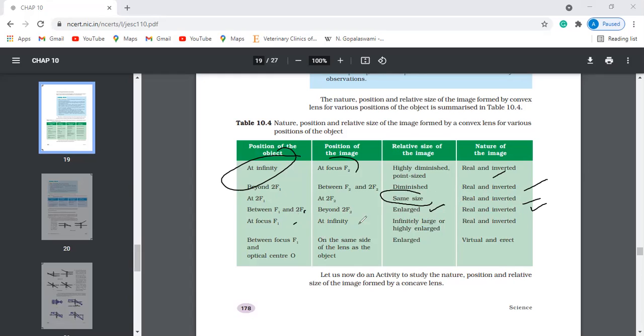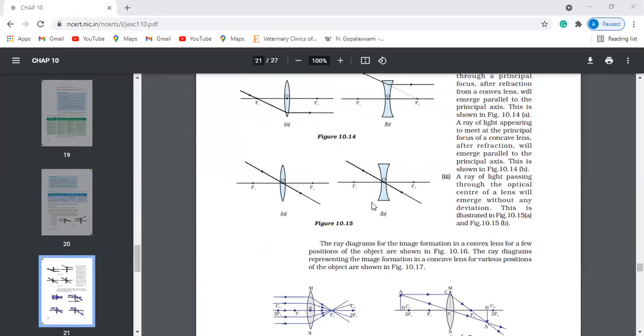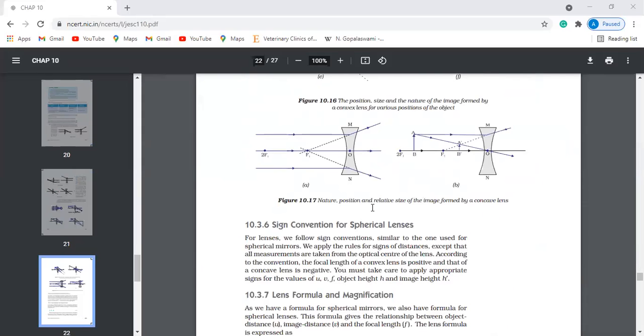At focus f1, at infinity, infinitely large, real and inverted. Between focus f1 and optical center, enlarged image but virtual and erect. This is how we write it. So if they ask for the nature of the image, you should be able to write it.